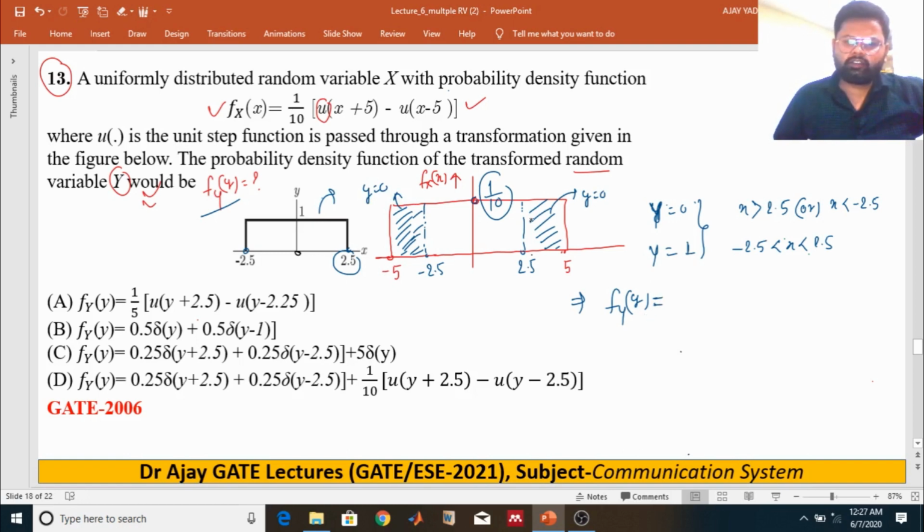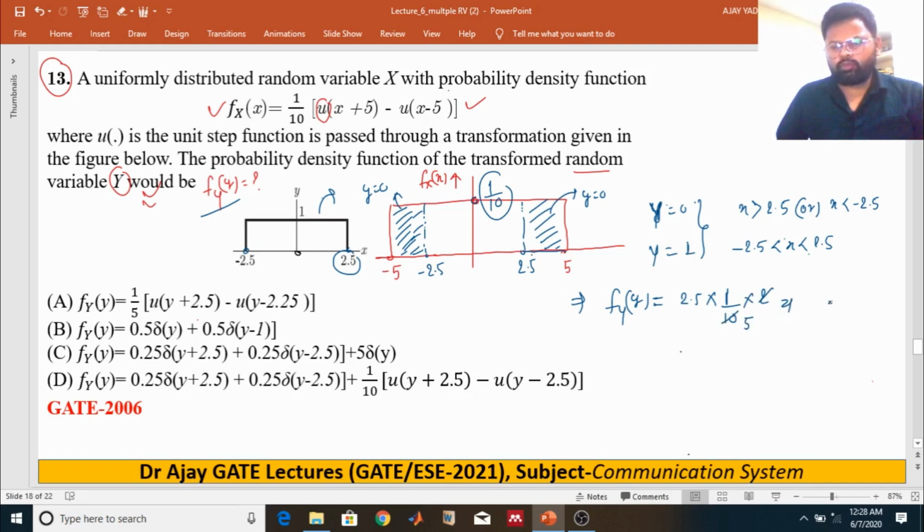So if you take the area under these regions, you will get the probability of random variable y. If you take the area of one region and multiply by 2, you will get the area of both regions. So I am just taking the area of one region, where the base is 2.5, multiplied with 1/10, and then multiplied with 2.